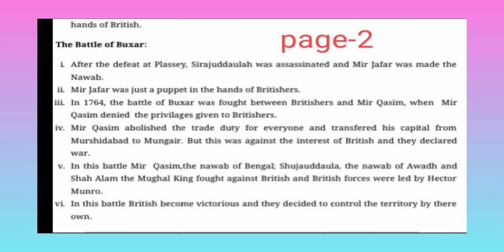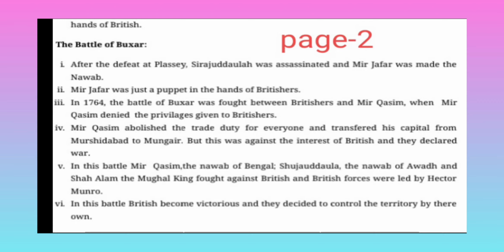After the Battle of Plassey, Mir Jafar was the Nawab of Bengal. But soon the company realized that this puppet Nawab was not that helpful in getting whatever privileges they wanted. So they dethroned Mir Jafar, and in his place his own son-in-law Mir Qasim was made Nawab of Bengal.